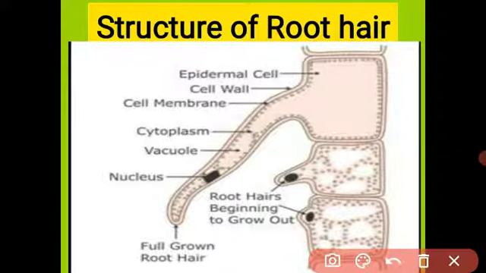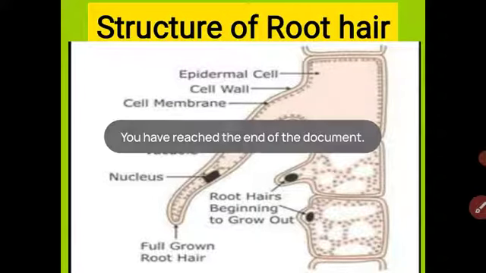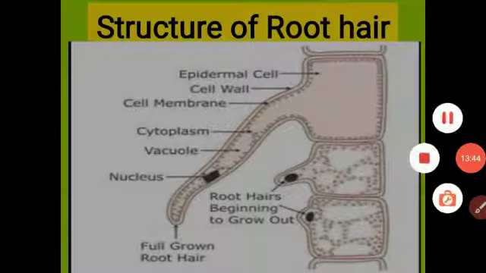Understood, student? Today I have also taught you about translocation. Translocation means the movement or transfer of food material through the phloem tissue. Then the structure of the root: the root has a main root, and its branches are lateral roots. Okay. Then the root hair is a very important part of the root. In the next video I will explain some definitions related to the absorption of the root.